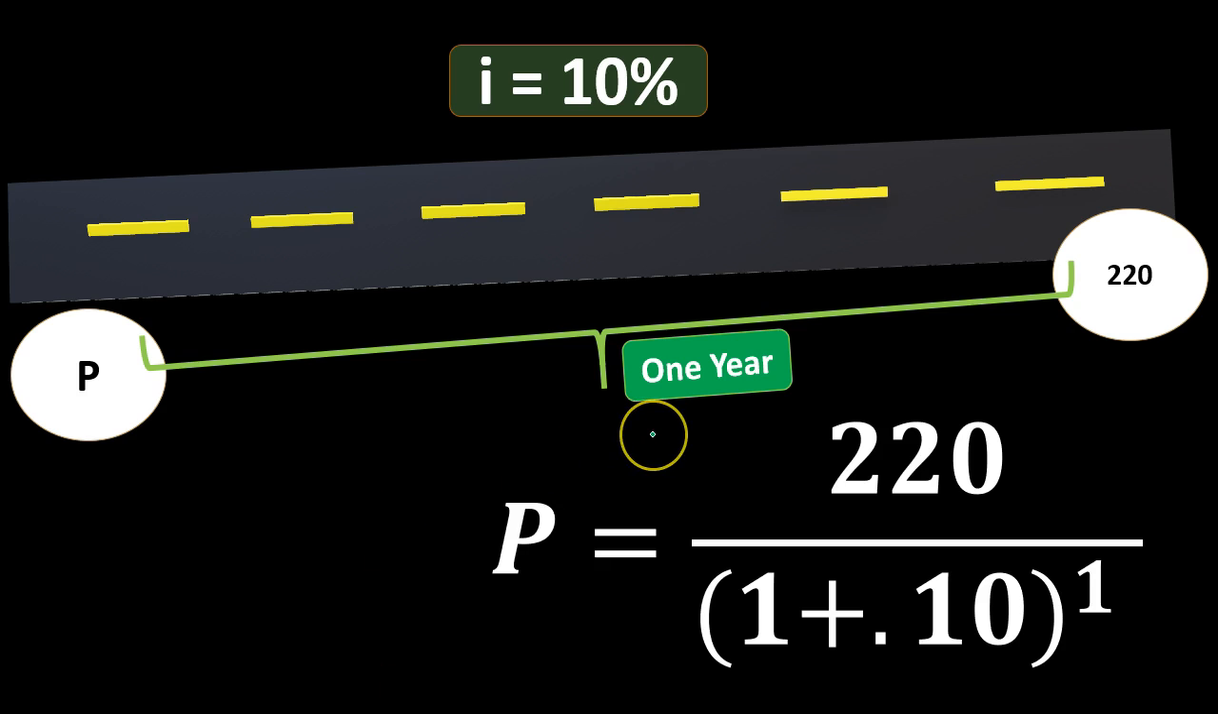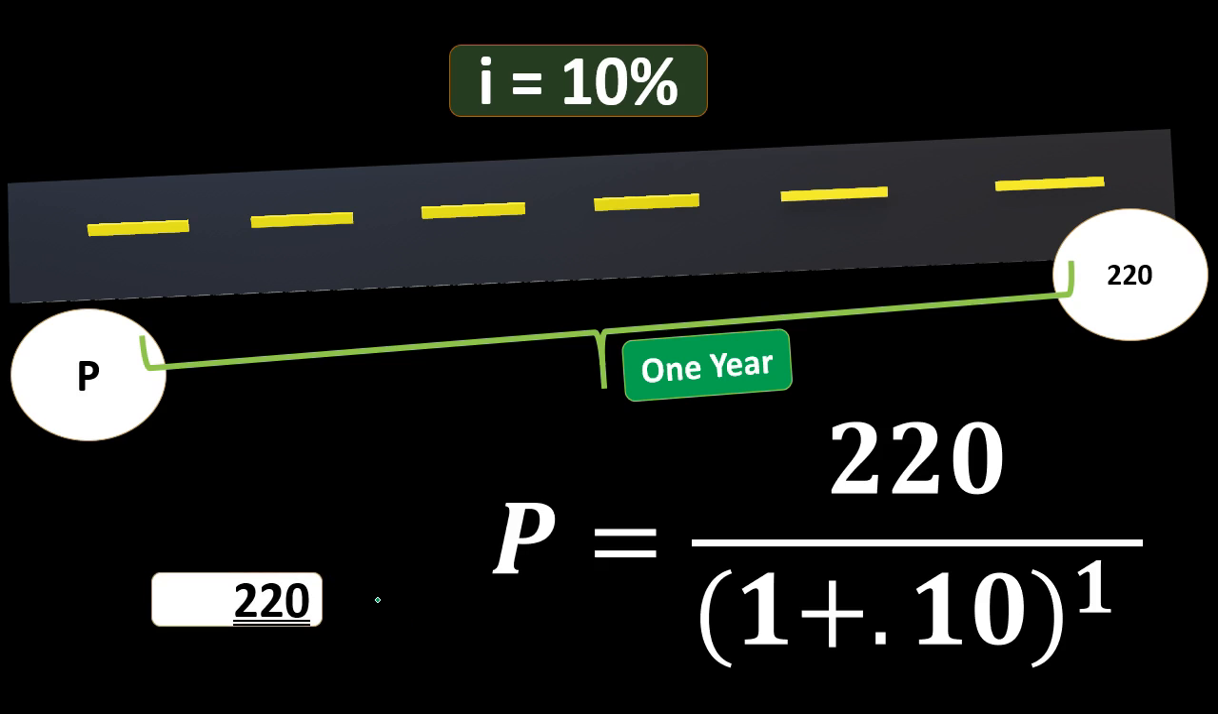If we consider this time frame to be 1 year, and we say that the future value, we have 220, that's how much we're going to receive a year from now, and we plug this into our formula, P equals 220 over 1 plus 0.1, 10% is going to be our rate, to the 1 for 1 year, we're going to get the 200.